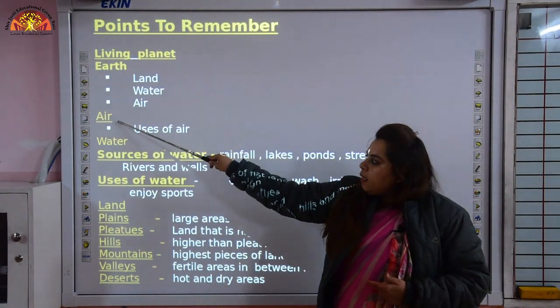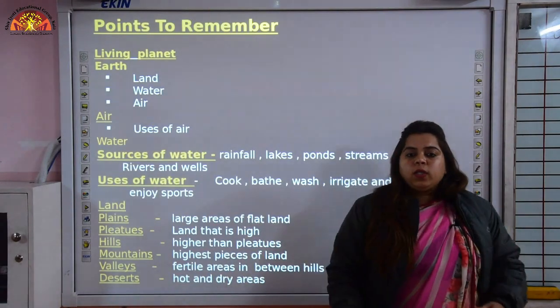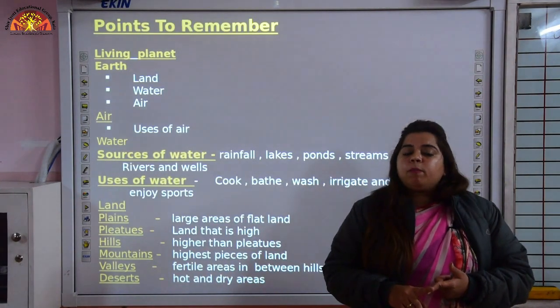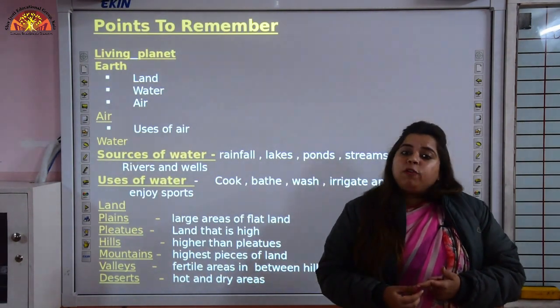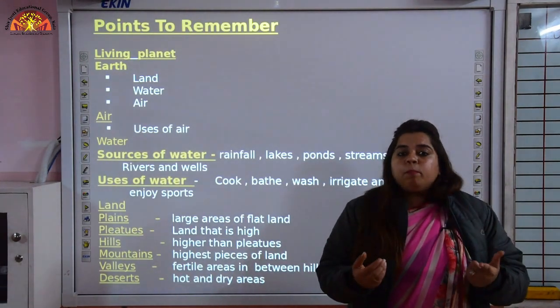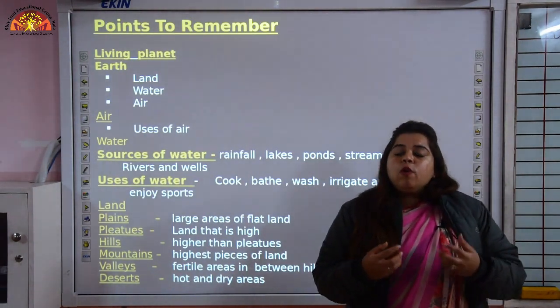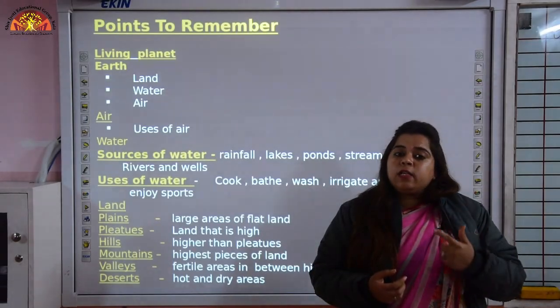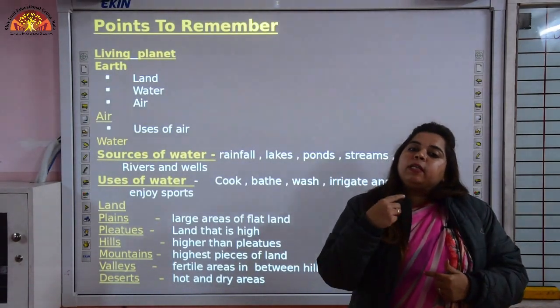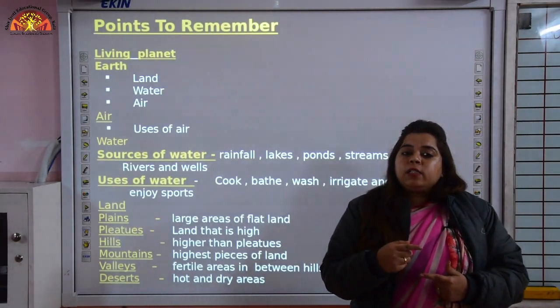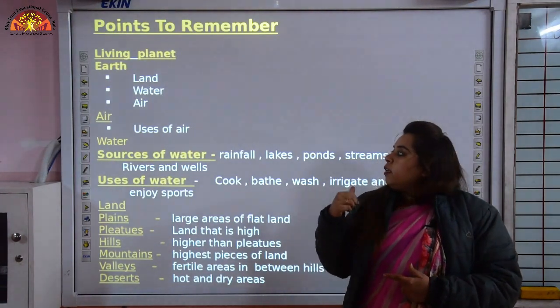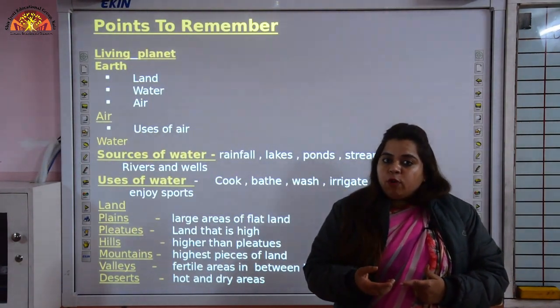First is air. Children, do you know what is air made up of? Air is made up of many gases. We cannot see air but we feel it, and you know we breathe air that is rich in oxygen and we breathe out air that is rich in carbon dioxide. Now children, there are different uses of air.